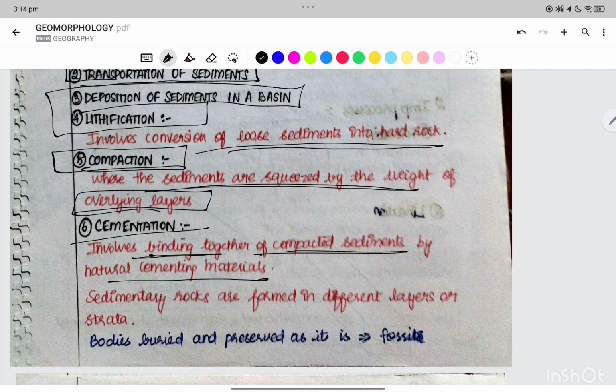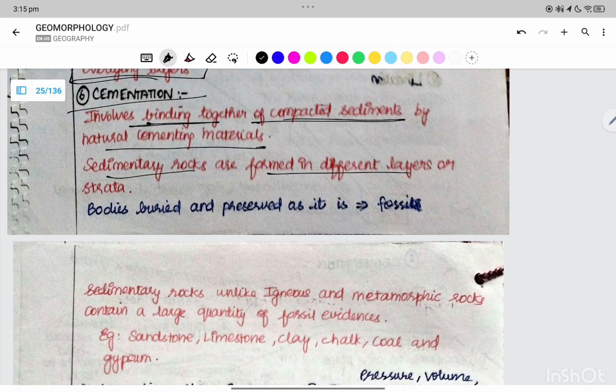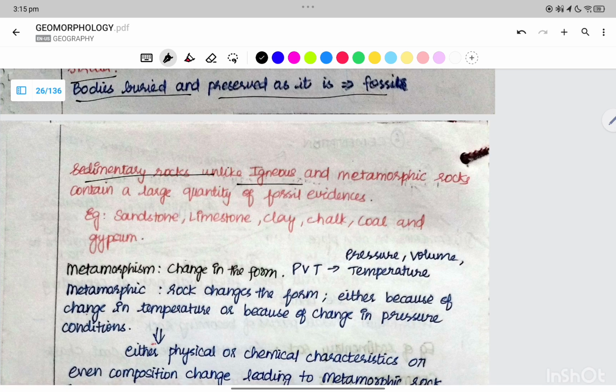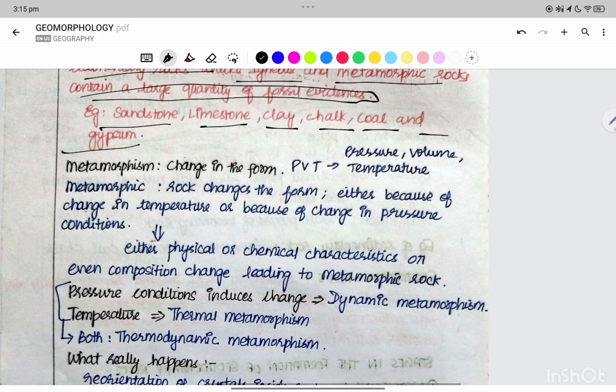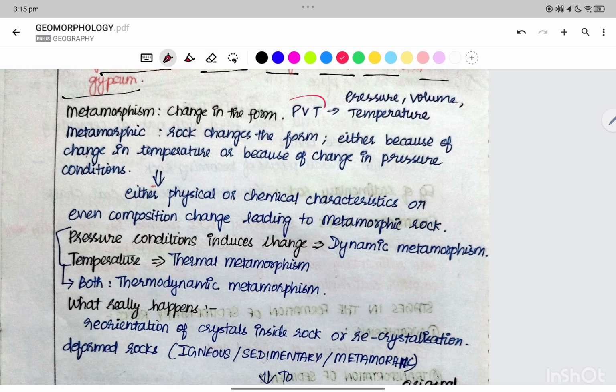Lithification, compaction, and cementation: cementation involves the binding together of compacted sediments by natural cementing materials. Sedimentary rocks are formed in different layers or strata, with bodies buried and preserved as fossils. Sedimentary rocks, unlike the igneous and metamorphic rocks, contain a large quantity of fossil evidence: sandstone, limestone, clay, chalk, coal, and gypsum.